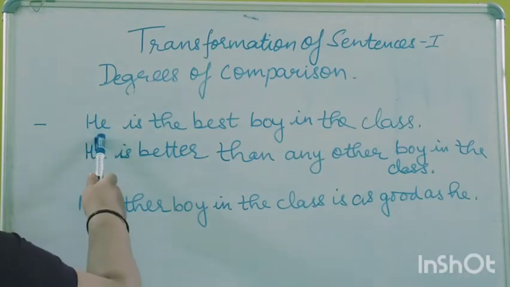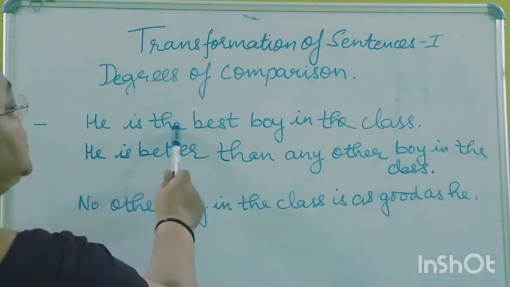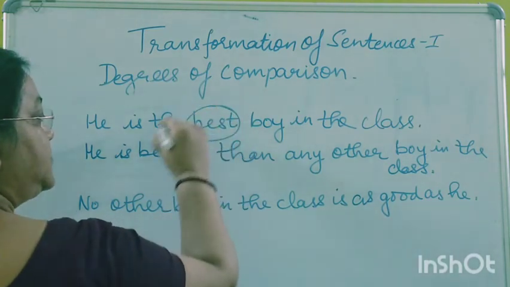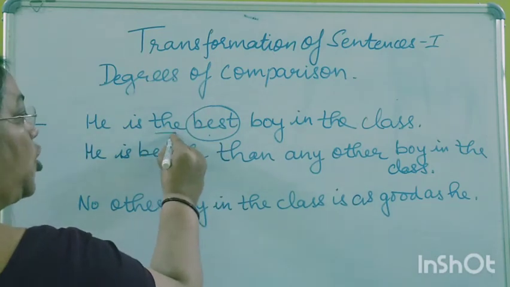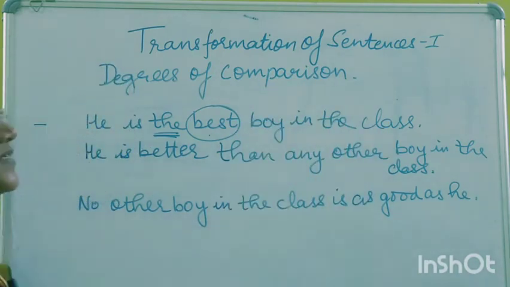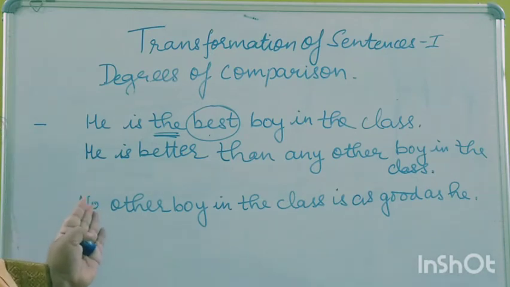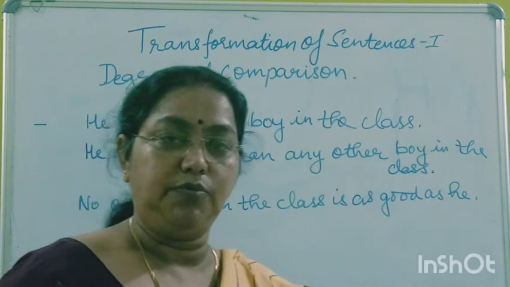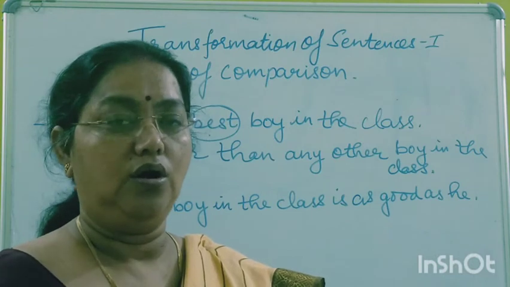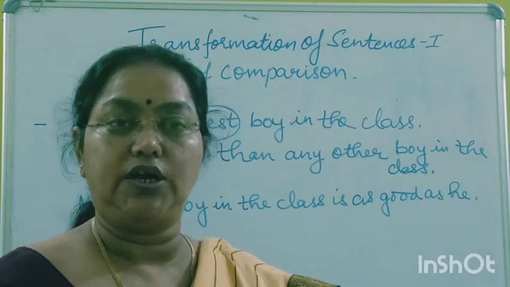Now the sentence here is in superlative degree: He is the best boy in the class. When superlative degree is used, before it we always use "the". So "He is the best boy in the class" is the sentence. Now this can be transformed into comparative as well as positive. Generally in the board exam you are given the direction, that is, it is given to begin with what word, or whether to change into comparative or into positive.